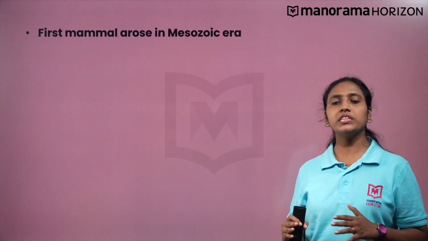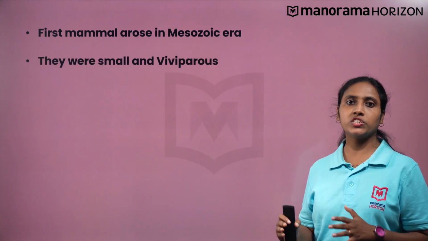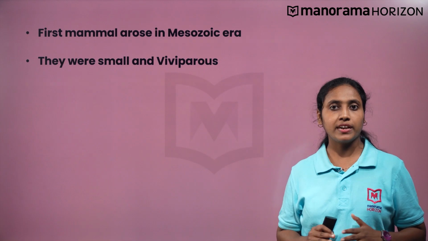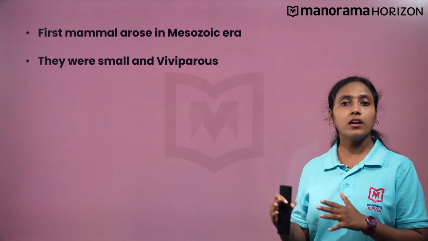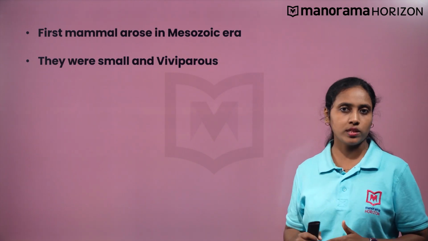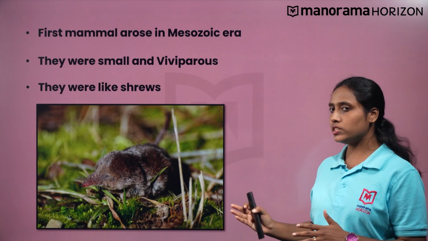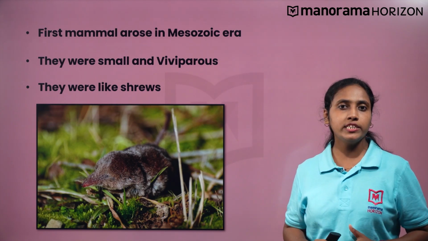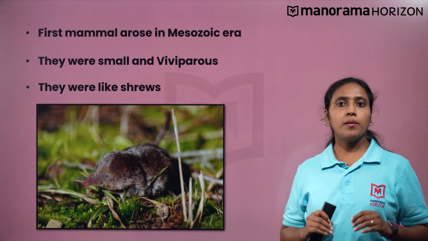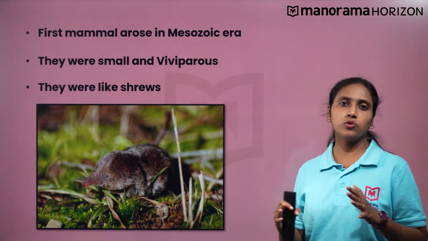The first mammal also arose during the Mesozoic era. Their fossils reveal that they were small-sized and viviparous, that is, they protected their unborn fetus inside their body and gave birth to young ones. The first mammals were like shrews, they sensed and avoided danger very well. Mammals started dominating the Earth when the huge reptiles got extinct.